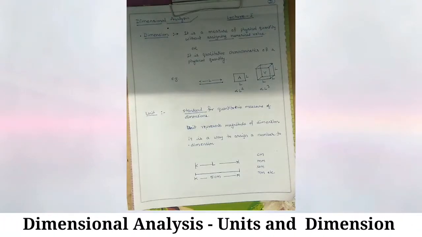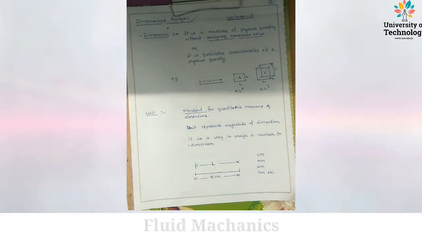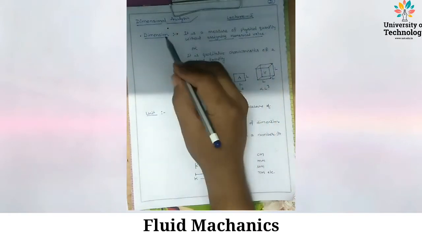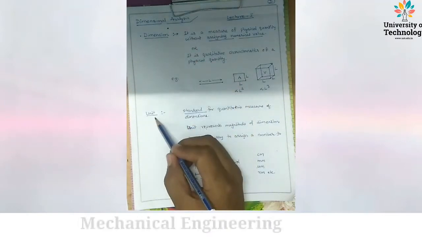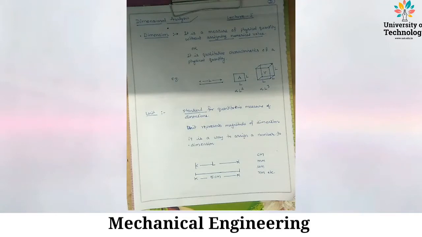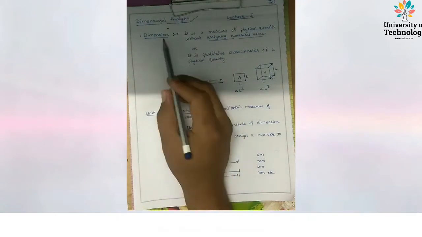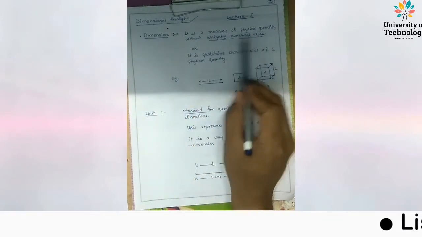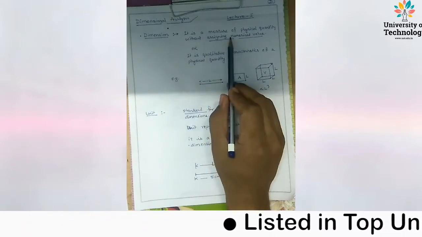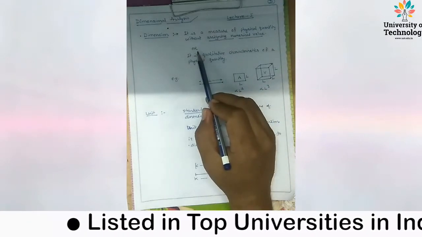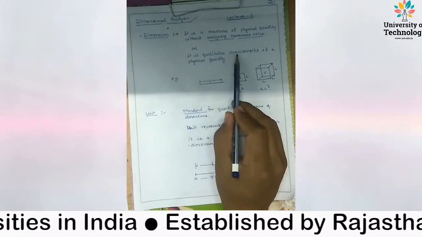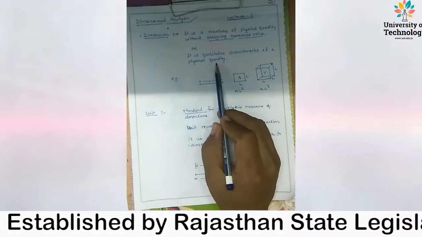Students, in last class we have discussed the objectives and outcomes of dimensional analysis. Now we will discuss dimensions and units. First of all, we must know what a dimension is. It is a measure of a physical quantity without assigning any numerical value to it. Or we can define it in another way: it is the qualitative characteristic of a physical quantity.